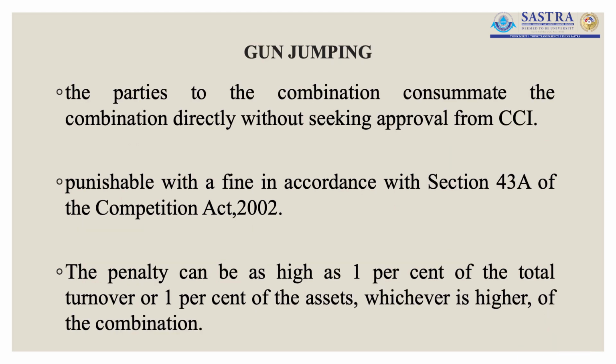Next, let's get into the concept called gun jumping. What is this gun jumping? Normally in athletic events, before the athletes run, the gun would be shot. After the gun is shot, the athletes would start running. If somebody runs even before the gun is shot, then it is considered to be a violation of the rules.